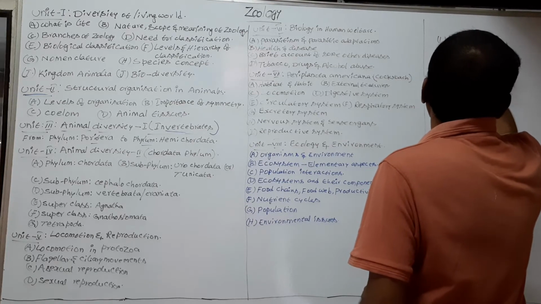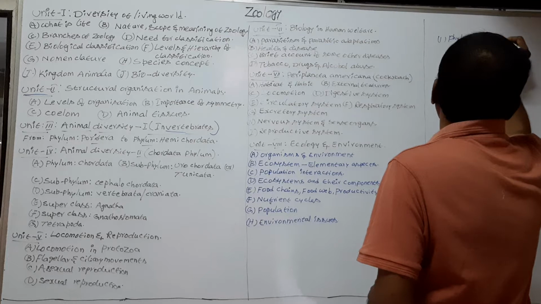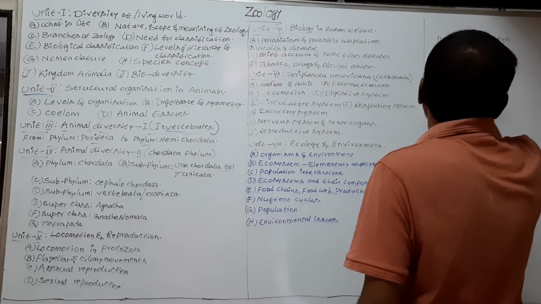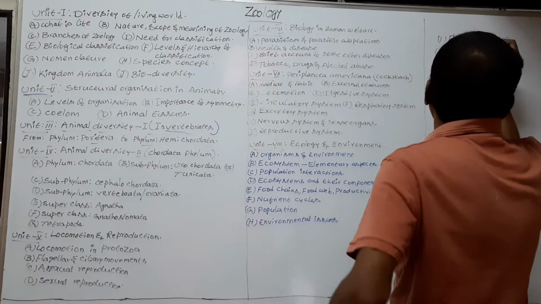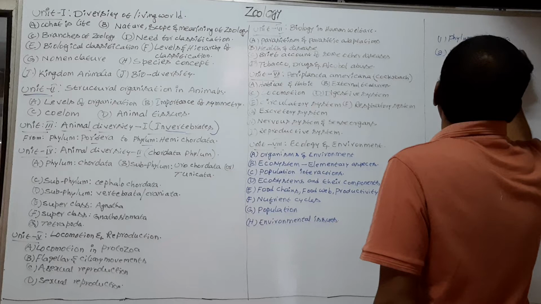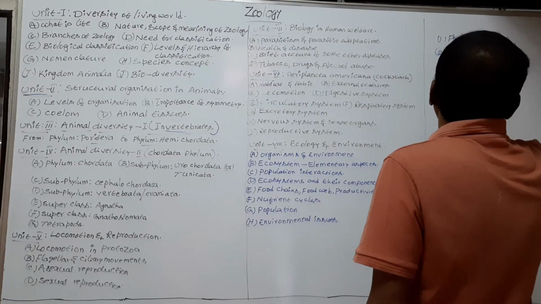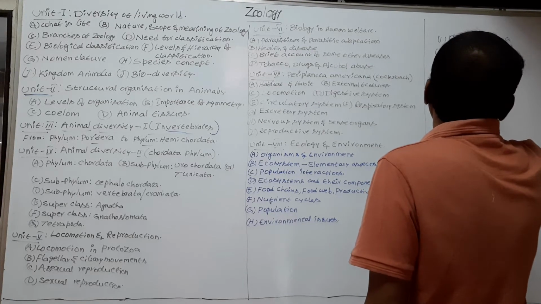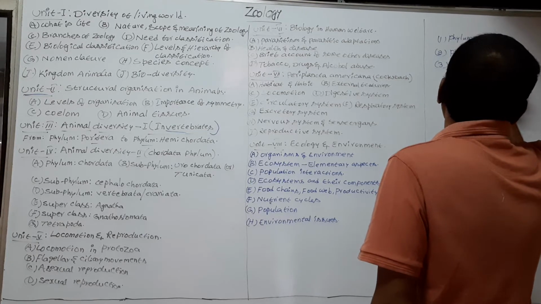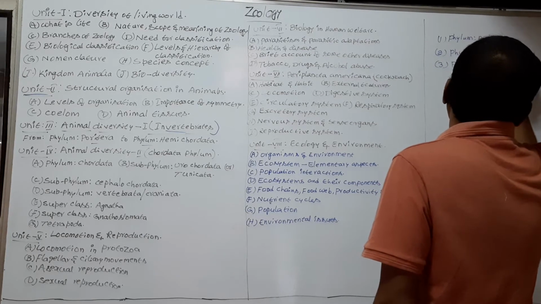Second phylum is Cnidaria. Third phylum is Ctenophora.